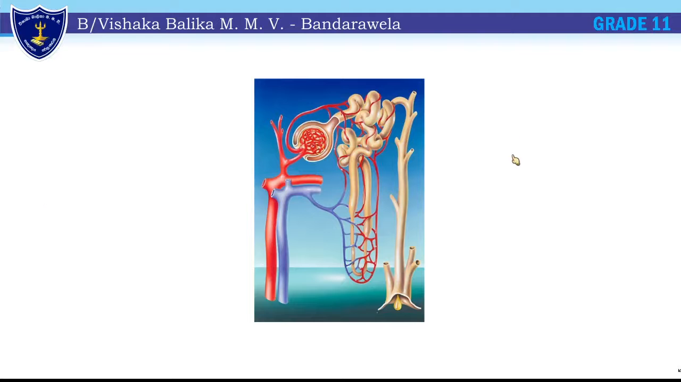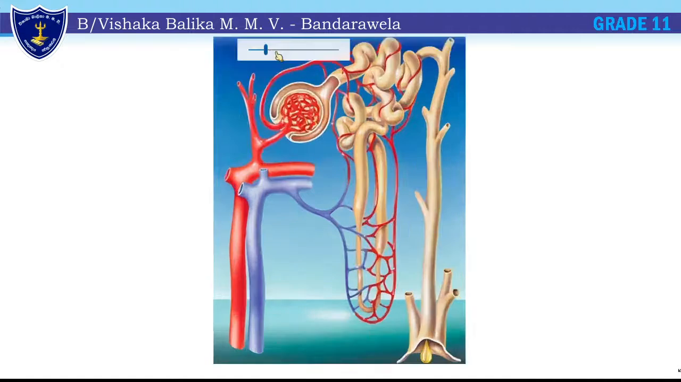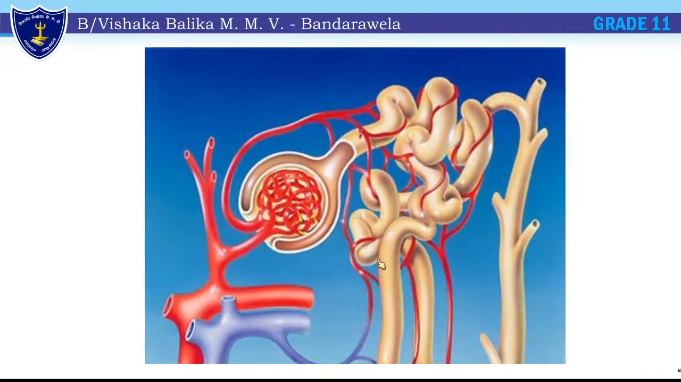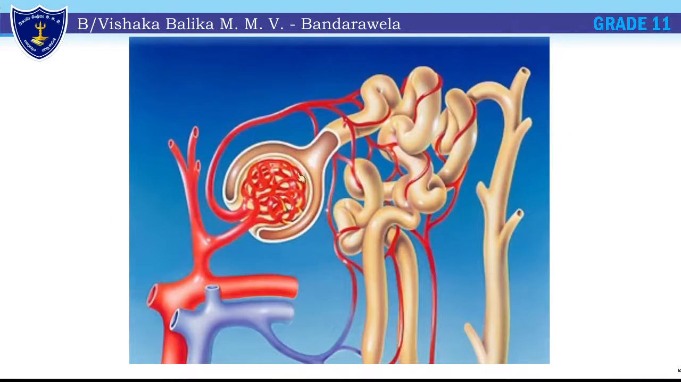Here you can see the structure of the nephron. I said the blood enters in, this is called the glomerulus. This is the Bowman's capsule, this cup-like shape. Blood comes through the afferent arteriole and leaves through the efferent arteriole. Then the blood will return back, and it runs around these tubules.